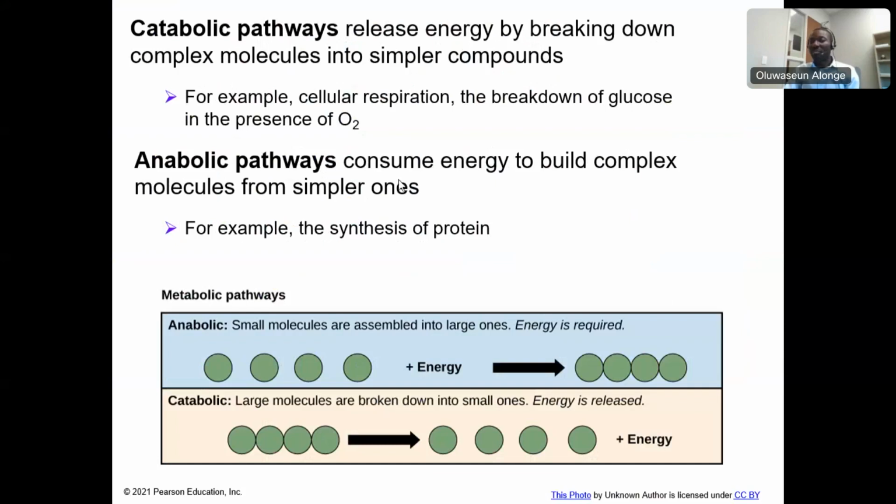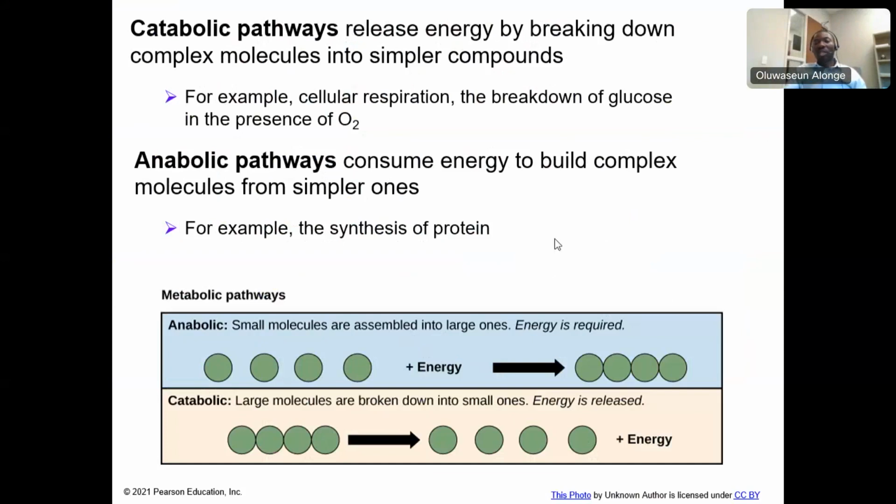Now, anabolism is when you are building up large molecules from smaller components. When you have small molecules that you assemble and give rise to a larger molecule, that is anabolism. If you think of photosynthesis, for instance, small molecules, water and carbon dioxide, are used to build up sugar molecules. That is anabolism.